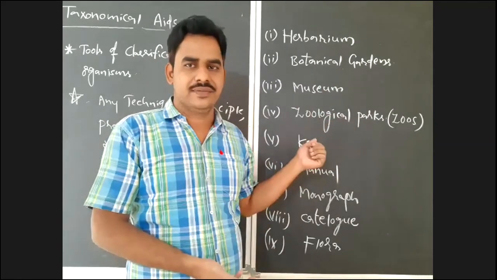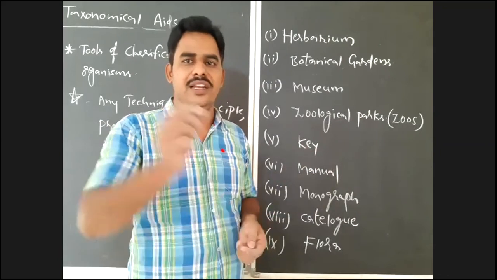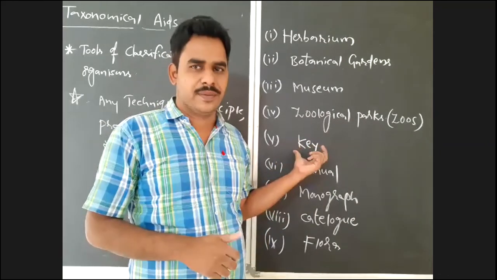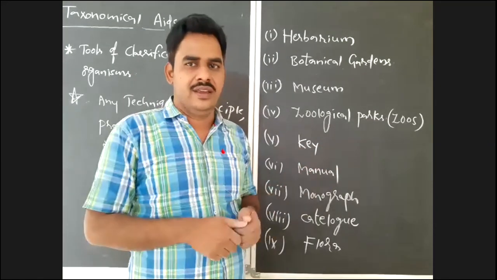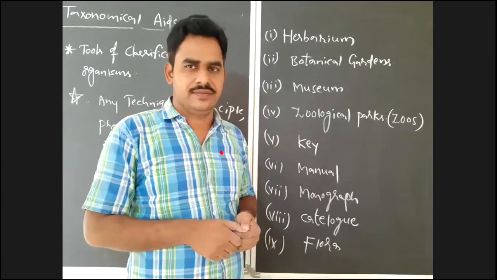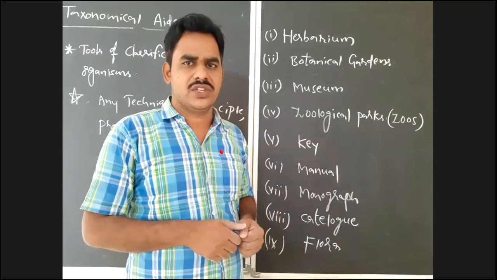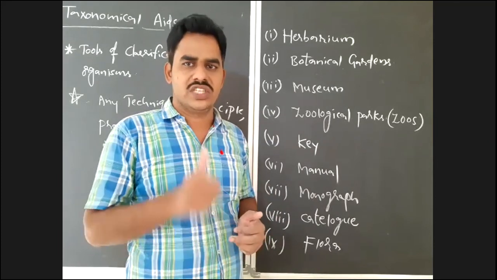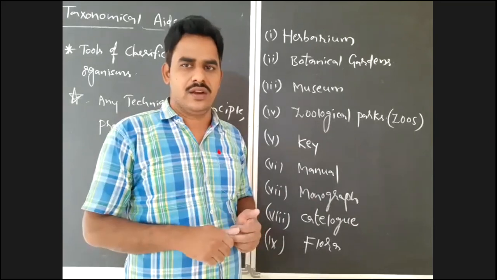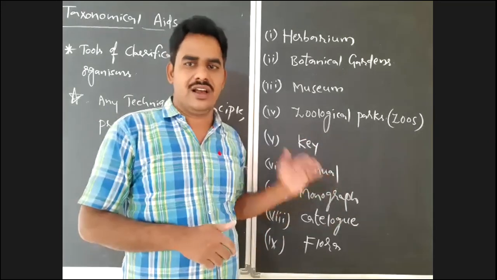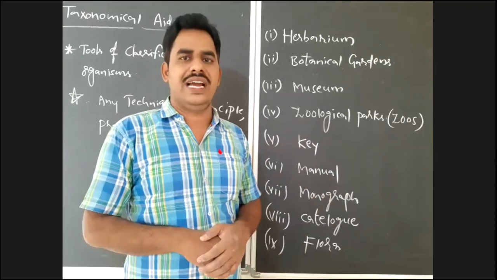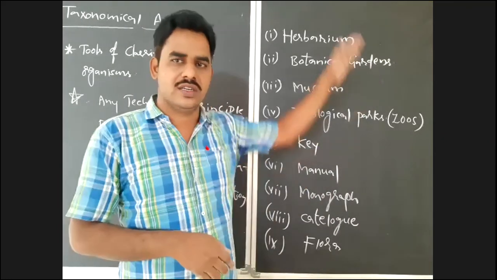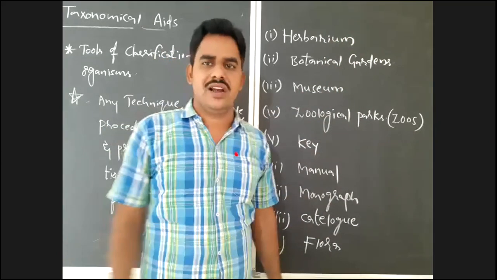And key is just like multiple choice questions. See, by using this key, we will open the lock of classification. In this key, there are some statements. Every statement has two alternative options. We should select one and leave one. Like that, manual, monograph, catalog, and flora, all that we have to discuss. We will discuss all this in the next class in detail.